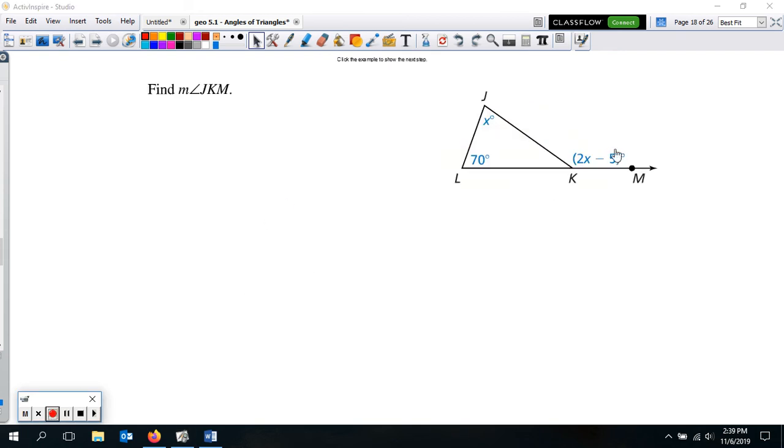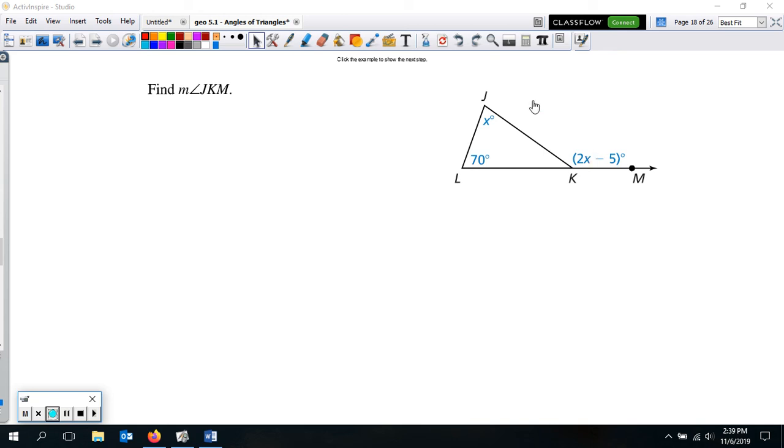So here's a quick example of that. As you can see, here's our exterior angle. It says 2x minus 5, and then the two non-adjacents are given to us here for x and 70. It says to find the measure of the angle JKM. So JKM is this exterior one, so you're going to try to find that angle measure.